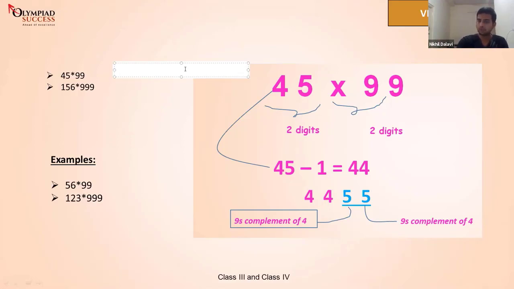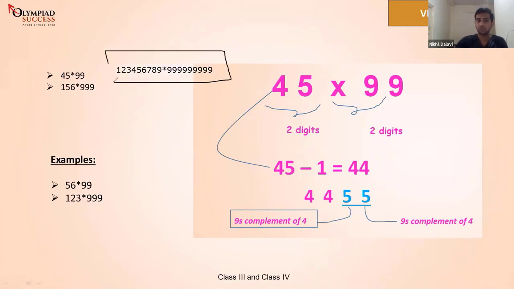So let me put a 9-digit number for you guys. 1, 2, 3, 4, 5, 6, 7, 8, 9 times 999, 999, 999. So this is a question for you guys. Let's see who can multiply this much faster. I'm just keeping my eyes on the comment section to see who answers first.